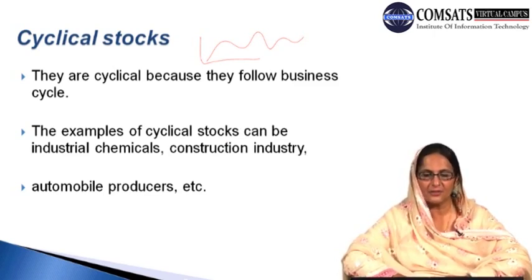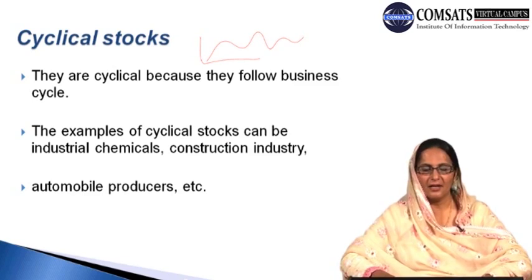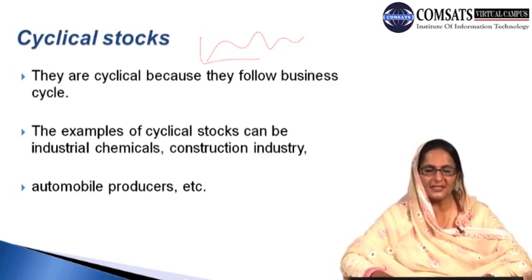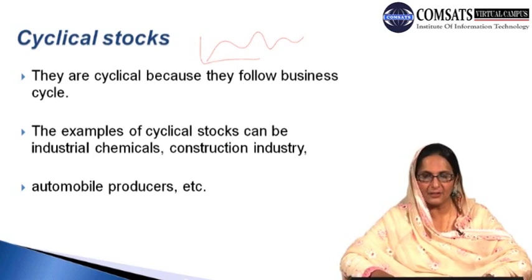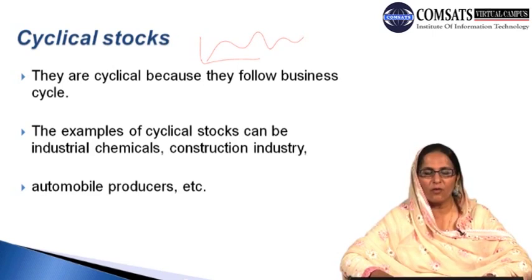The examples of these stocks can be industrial chemicals, the construction industry and automobile producers. We can say that the cyclical trends are followed by the chemicals produced, sold and supplied by the industries, the construction material provided by the construction industry, and automobile parts provided by the automobile producers. Sometimes they are in boom, showing recovery and moving in an upward direction, and at other times they indicate downfall and are in a depression situation.